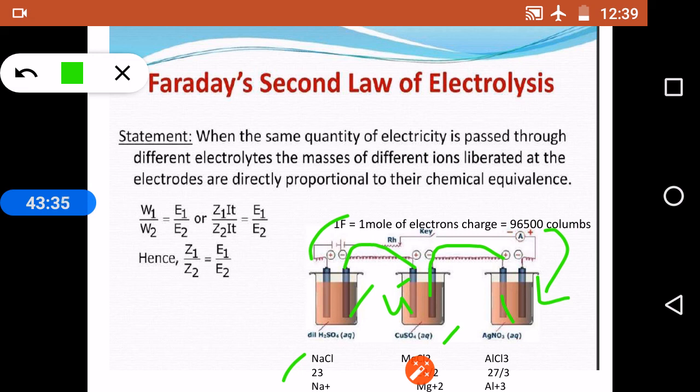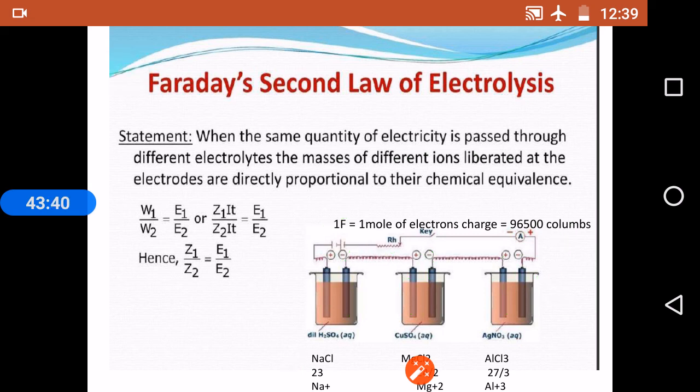Now the weight of the substance deposited at all these electrodes is proportional to their equivalent weight. Here sodium is deposited 23 grams, more weight. Here magnesium is only 12 grams, its equivalent weight is less, so it deposited also less quantity. Aluminium equivalent weight is 9 grams only, so it deposited only 9 grams. So if the equivalent weight is more, more quantity of substance will be deposited.